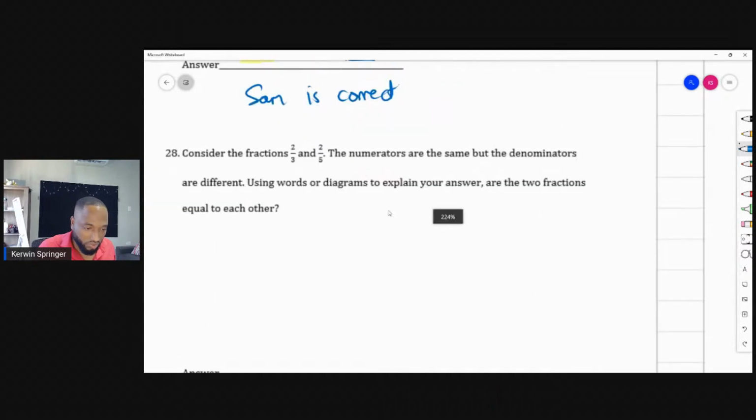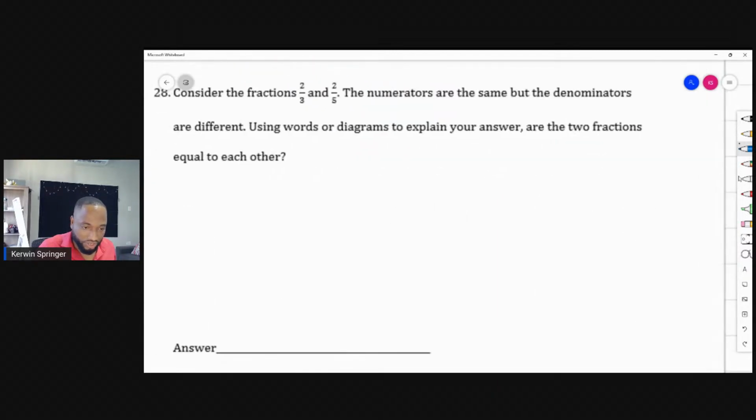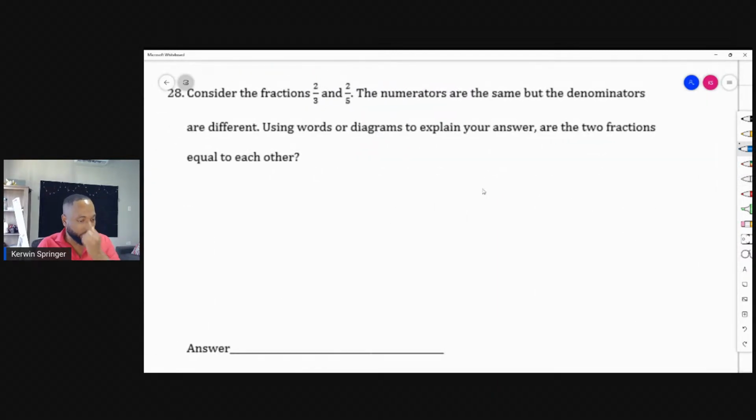Consider the fractions 2/3 and 2/5. The numerators are the same, but the denominators are different. Now, when you're drawing stuff in SEA, use a ruler. Use the ruler that your mother bought for you. Using words or diagrams again to explain your answer, are the two fractions equal to each other?